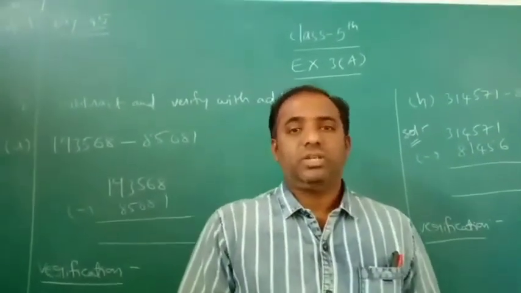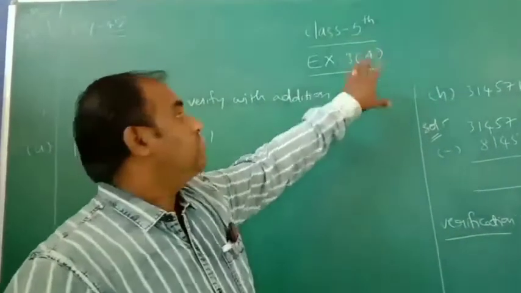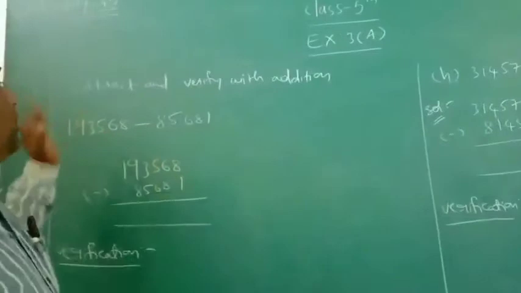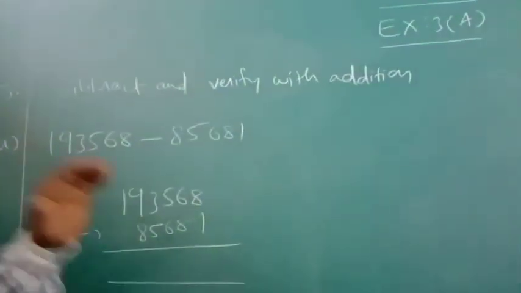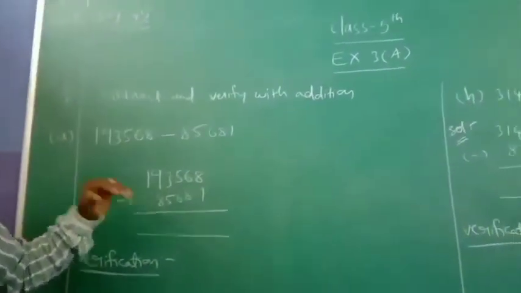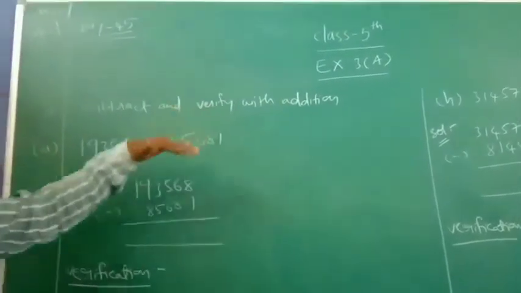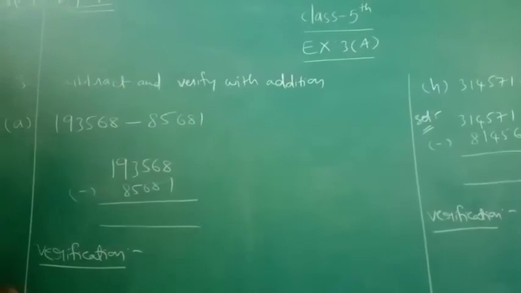As a maths teacher, I am going to explain Class 5 Mathematics, third chapter, Exercise 3A, third bit. Here, find the subtraction and verify with addition. How do we check whether our answer is correct or not? With addition. First we have to find the subtraction.